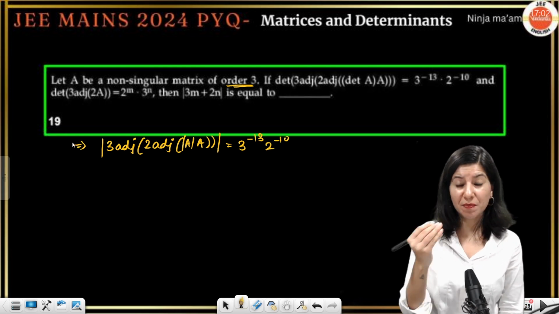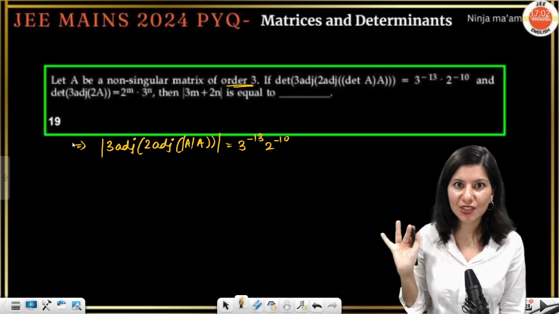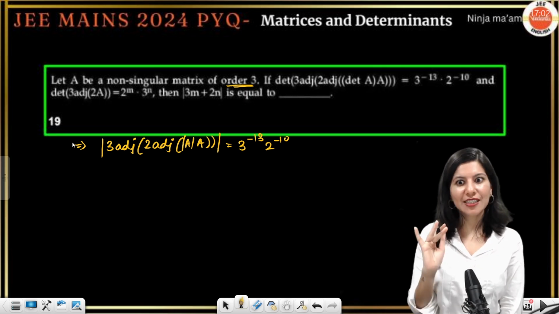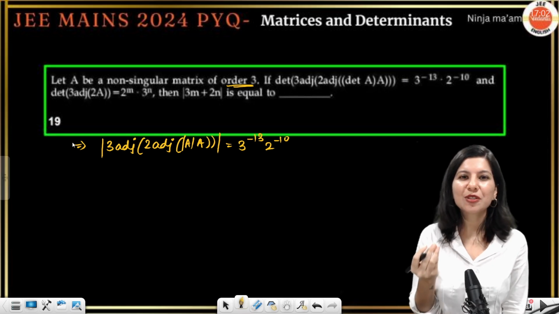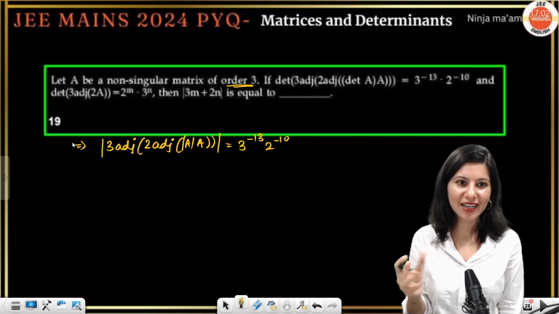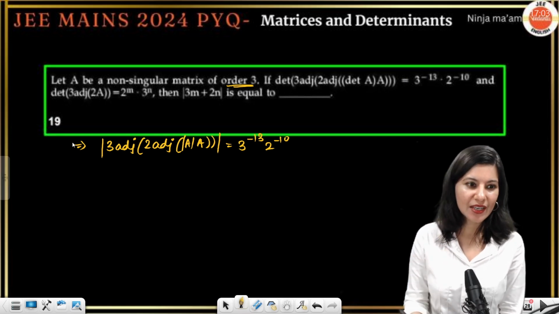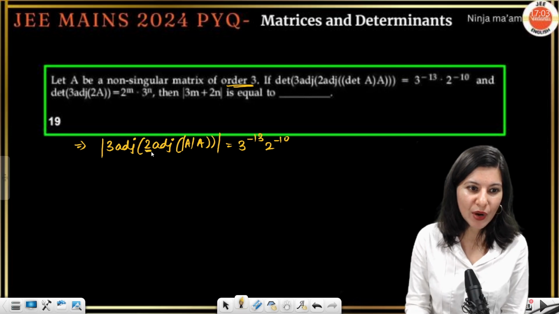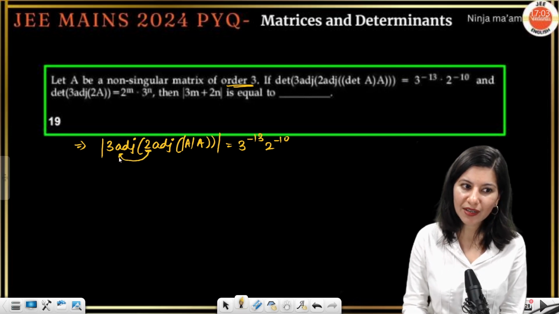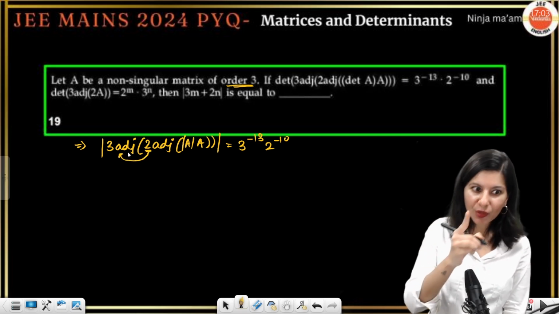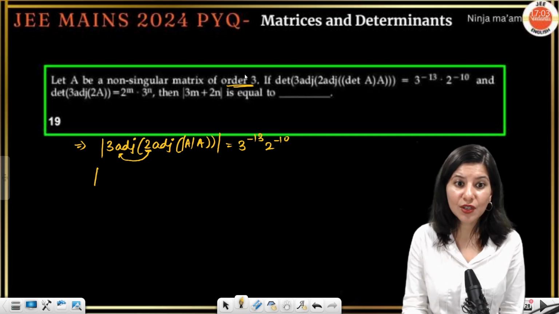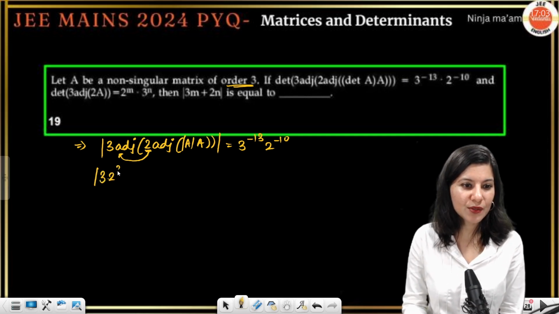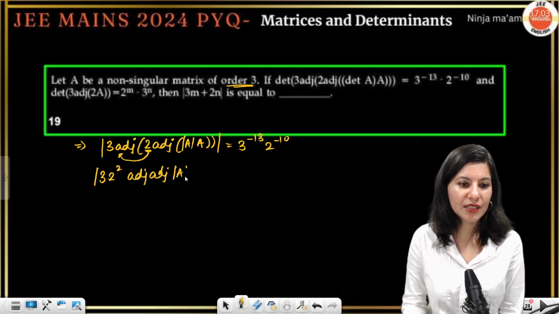Okay, so this question is much simpler than the previous question. If you are scared that now I will not be able to solve, there was only one tough question, right? This is actually easy. Now this 2, if you have to take it out, this is 2 square. You know the shortcut. If you want to take 2 out of the adjoint, it is 2 square, for the order 3, obviously. 3 multiply 2 square, and this is adjoint determinant A.